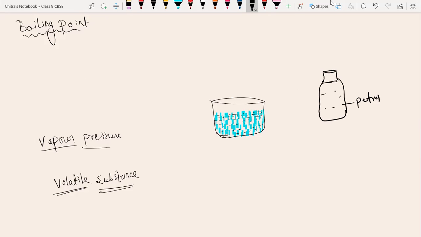The petrol will fill here, and you left it for the night or for 1 to 2 hours, open, not covered. After 1 or 2 hours, will the level of petrol increase, decrease, or remain the same?